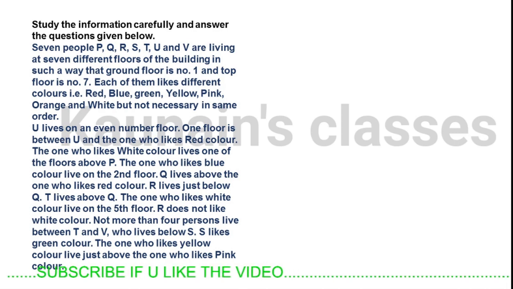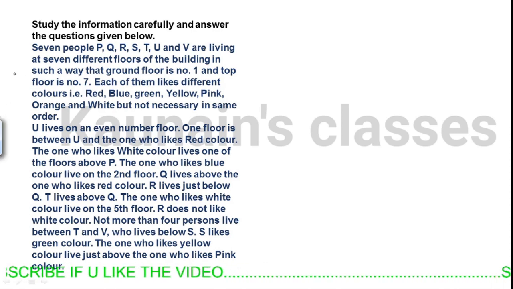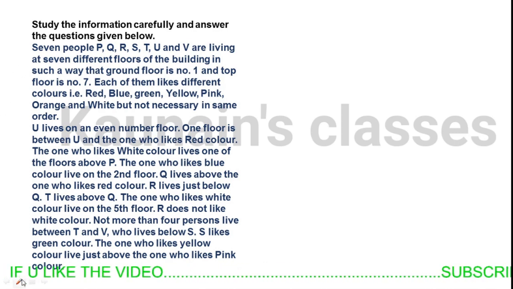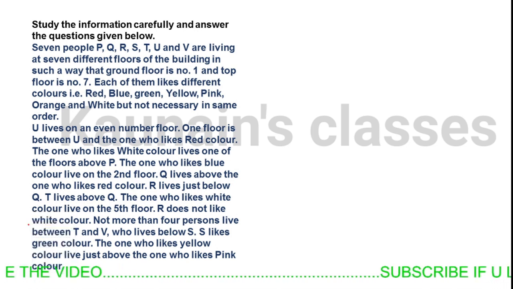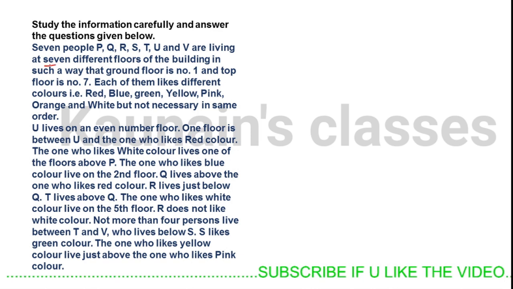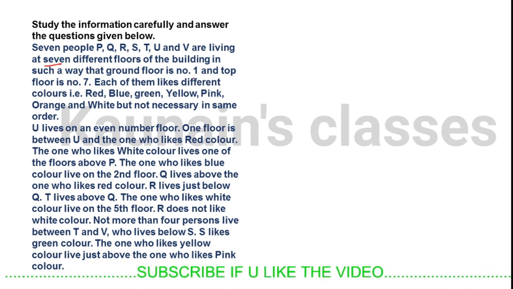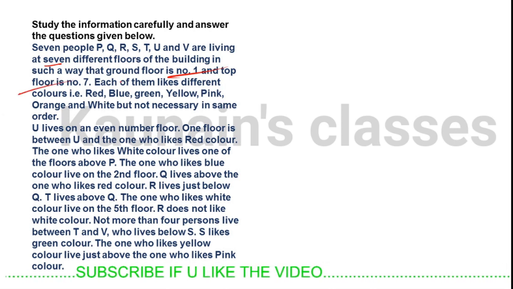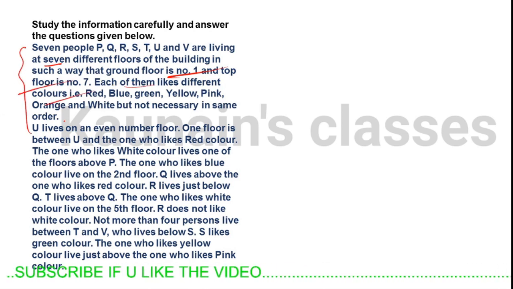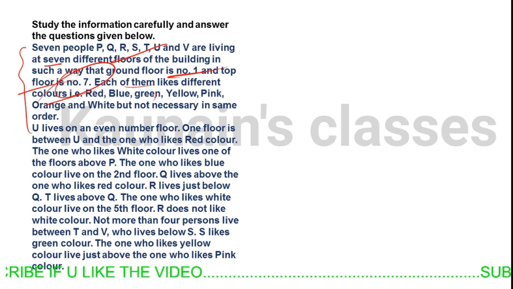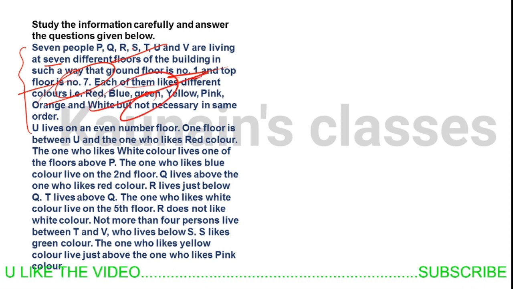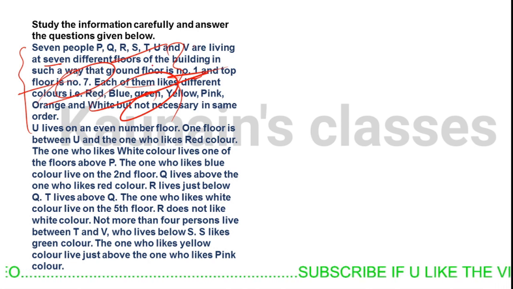Okay, let's try solving it. Let's select the pen first. 7 persons P, Q, R, S, T, U, V are living on 7 different floors of a building in such a way that the bottom floor is number 1 and the top floor is number 7. Each of them likes a different color. So this is the usual stuff, 7 people living on 7 different floors and liking 7 different colors. We are not very much concerned about it because it's the regular stuff.